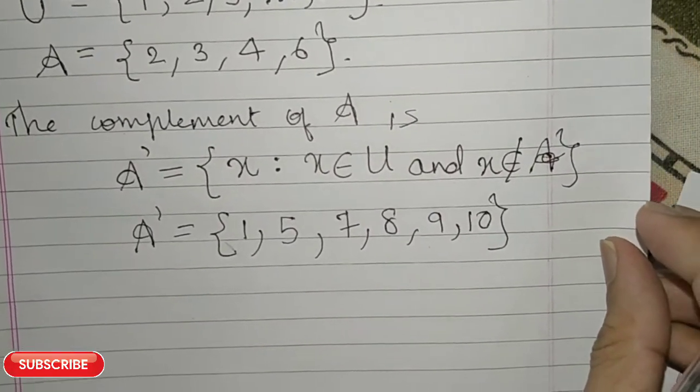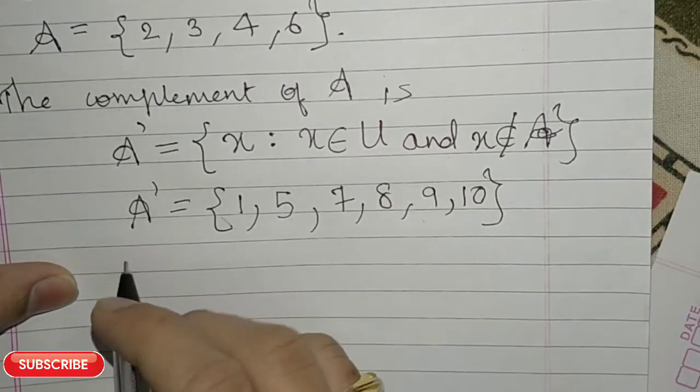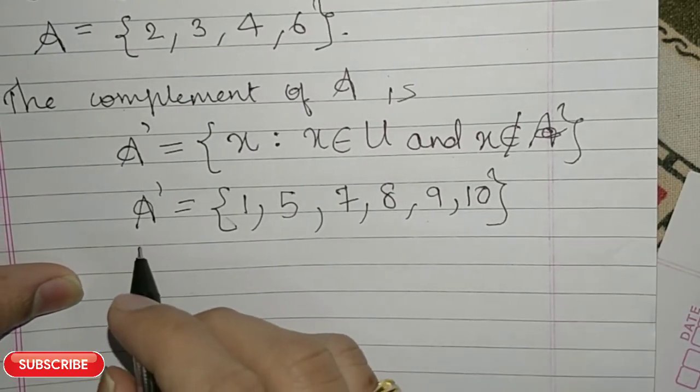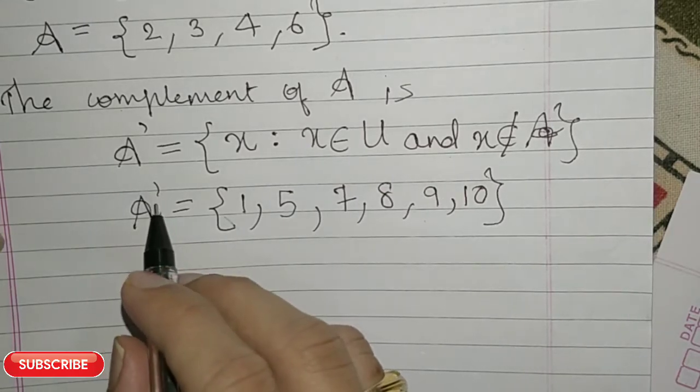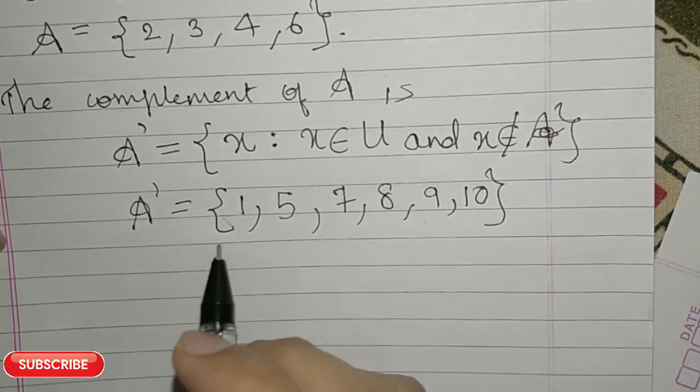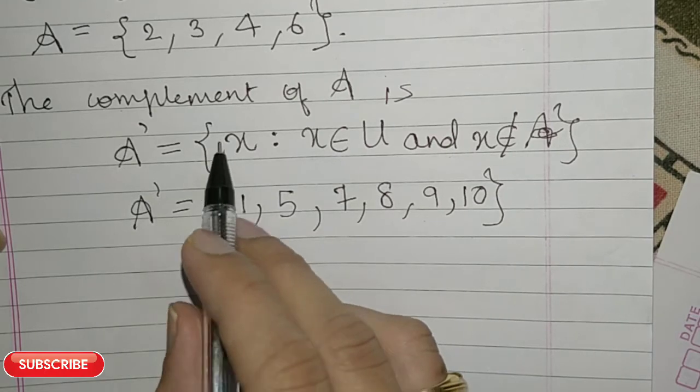Alright, now one thing you have to note here is that for A prime you have the set builder form.